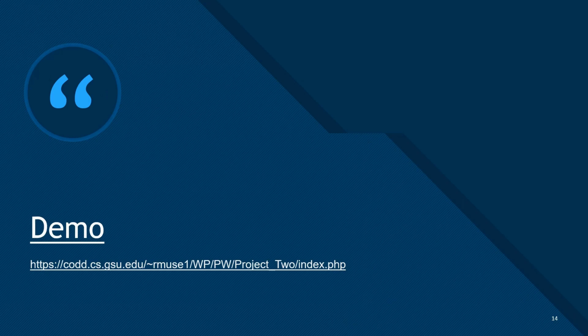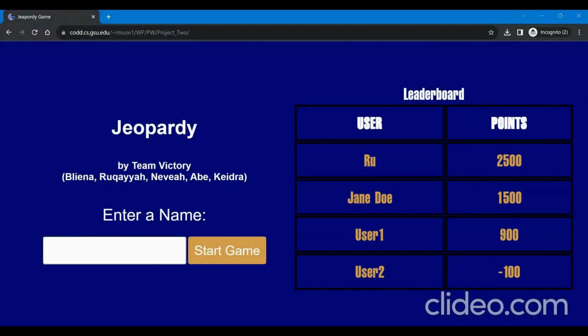When you come to the site, you are greeted with the login section on the left side and then the leaderboard on the right side. This leaderboard is specific to each browser because it's stored using a cookie which is connected to the browser. For instance, I'm in this incognito tab, and these are the last 4 players in the last 30 days and their scores.